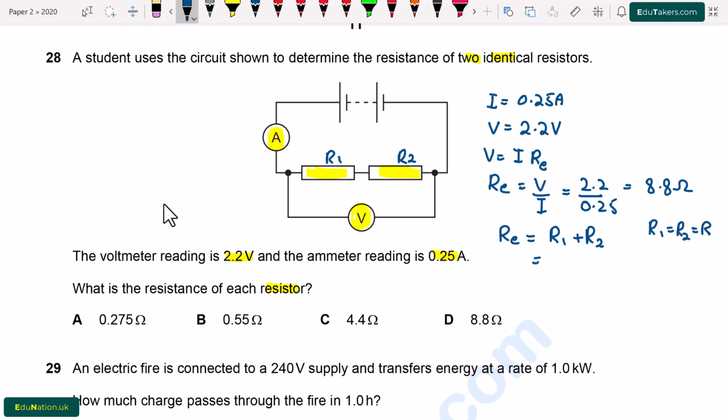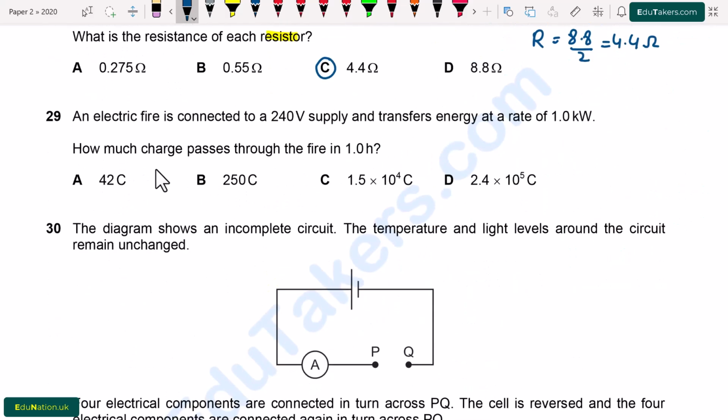So I write here R1 is equal to R2, which is equal to R, and we have to find out the value of R. So it will be R plus R, which is 2R, where Re is 8.8. So R will be equal to 8.8 divided by 2, which is 4.4 ohms. So this is the resistance. So option C is correct. It means that R1 is also equal to 4.4 ohms and R2 is also 4.4 ohms.